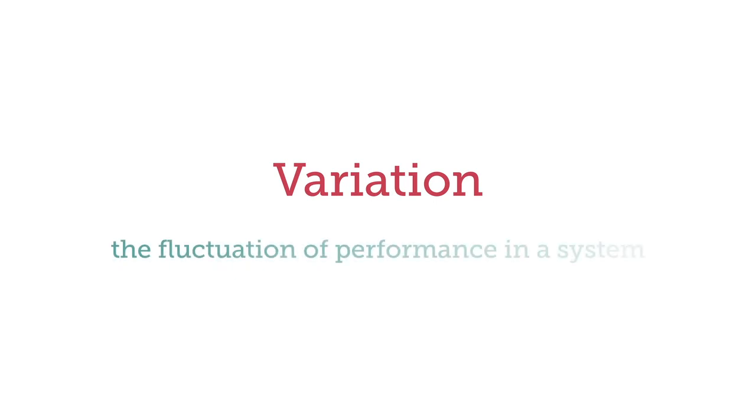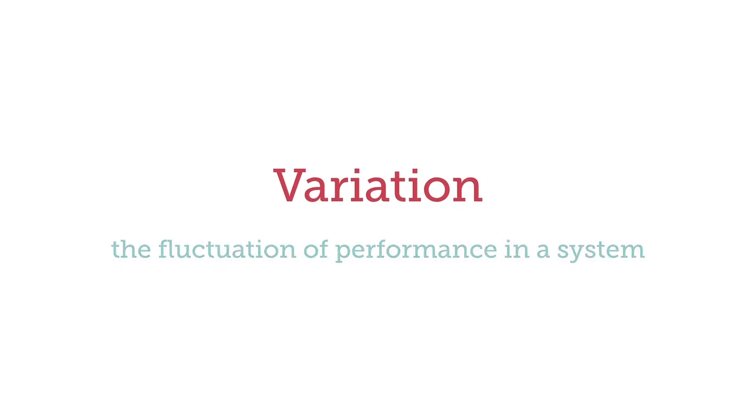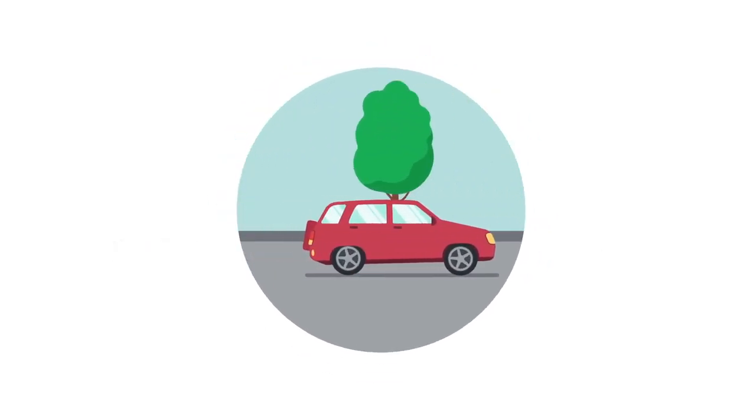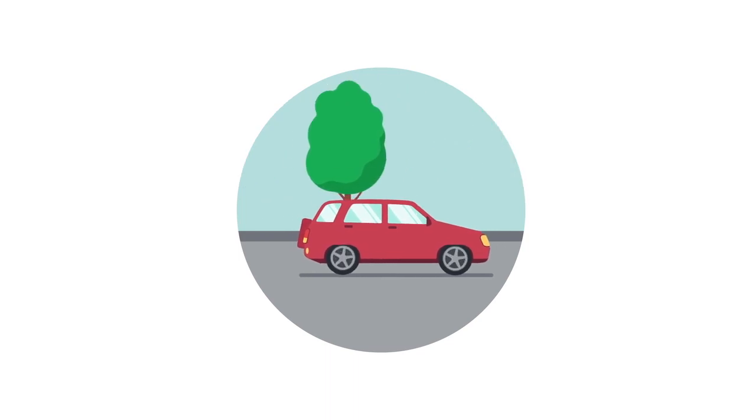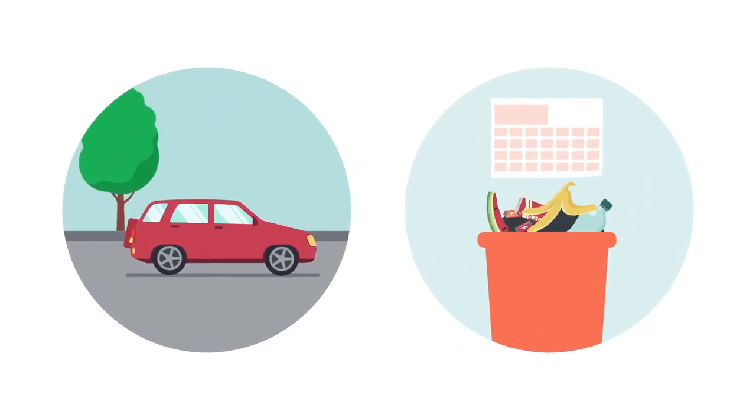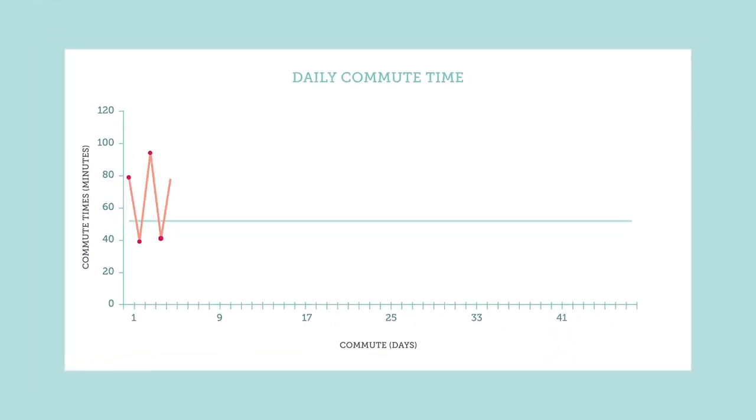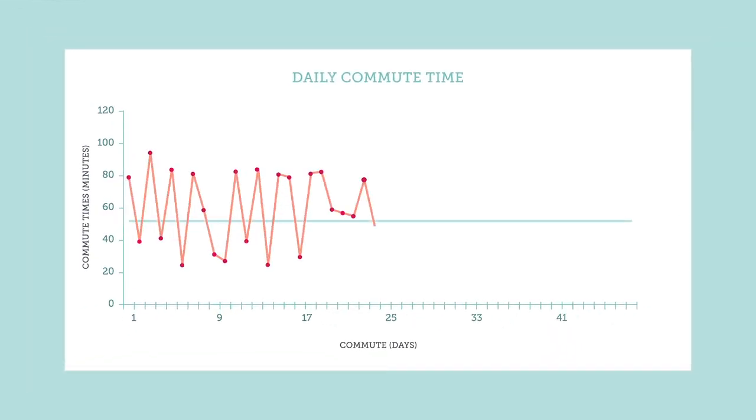In improvement science, variation is defined as the fluctuation of performance in a system. Variation is common in our everyday lives, like the time it takes you to commute home from work each day, or the waste your home produces week to week. One way to understand system performance is to look at variation over time in your data or process.